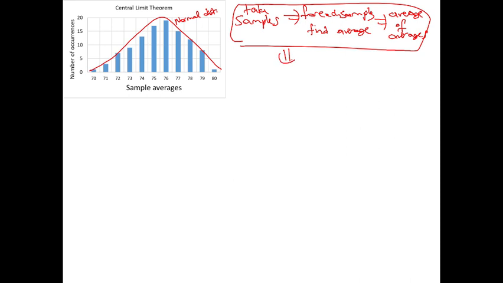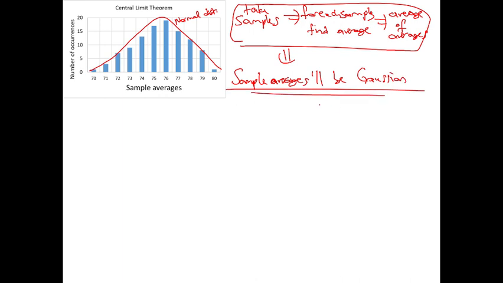It says that the sample average will always be Gaussian. However, it's very important that the population may not be Gaussian. For example, the United States population, when you are looking at who is the next president, it may be that the population decisions are not Gaussian, but the sample average will be Gaussian. That is very important here.